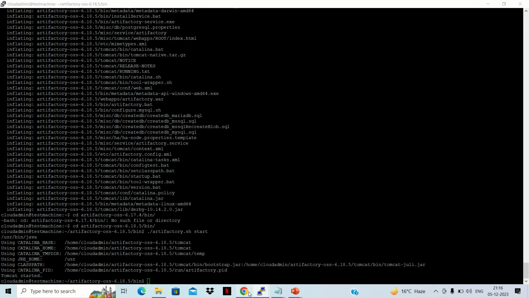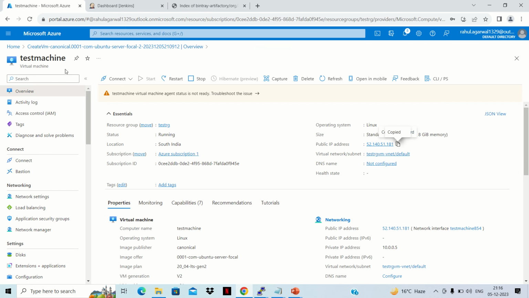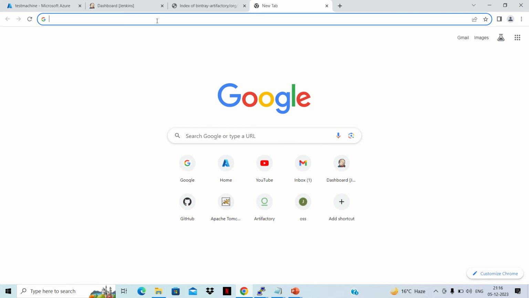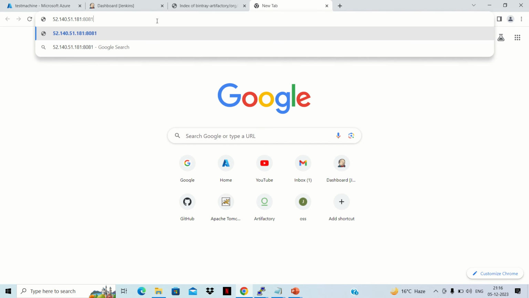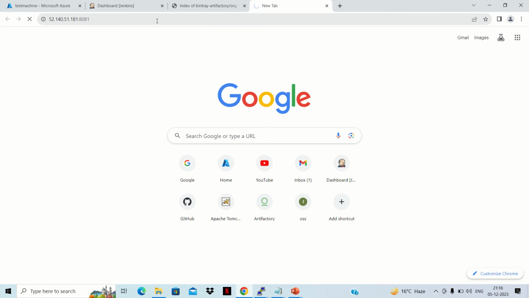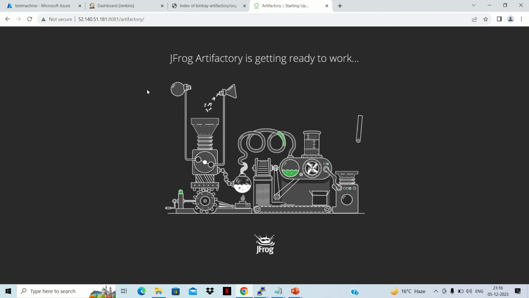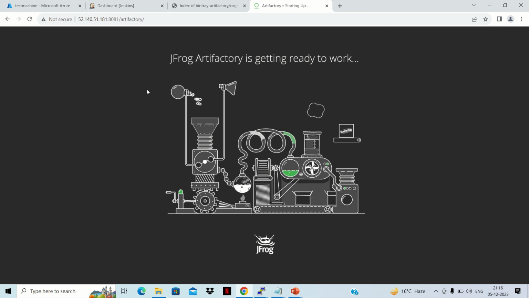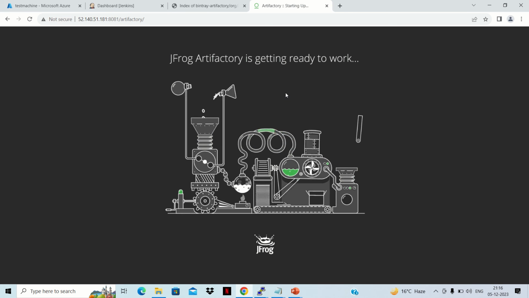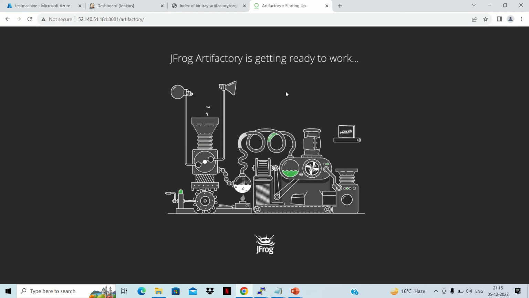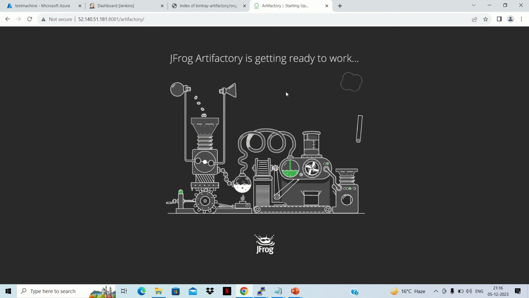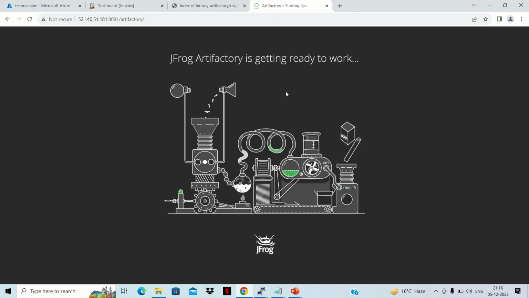So let's go to the second machine. This is the second new machine that I have created as a test machine. So we'll copy this IP and access it with 8081. So yes, this time it is working. I have already opened the 8081 and 8082 ports on this machine. So here this artifactory is now getting ready to work. Let's wait for some time. It takes some time to get things set up.